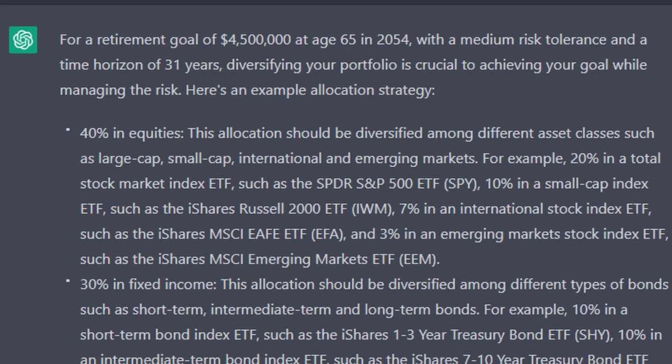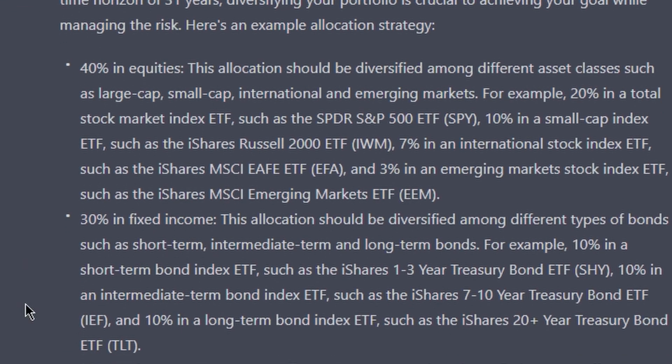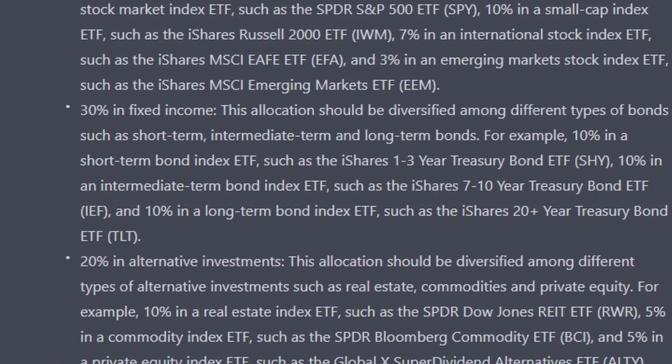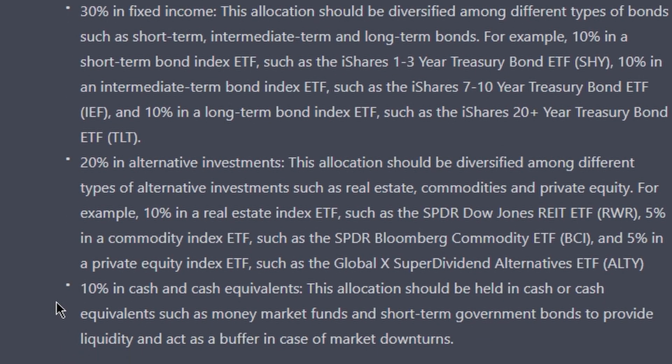So now that you have a diversified portfolio, it's going to spit out your next allocation. And what it did for me was it gave me 40% in equities, 30% in fixed income bonds, 20% in alternatives like real estate and commodities, and 10% held in cash.